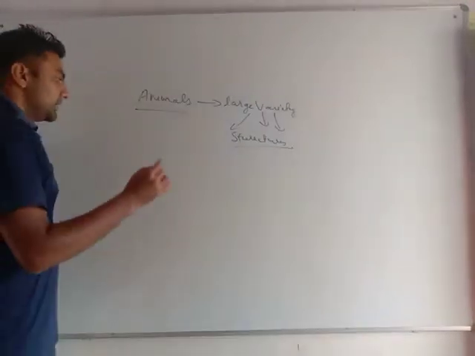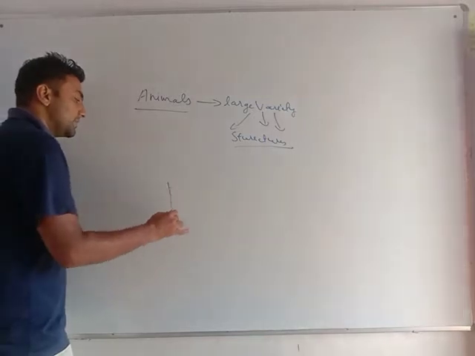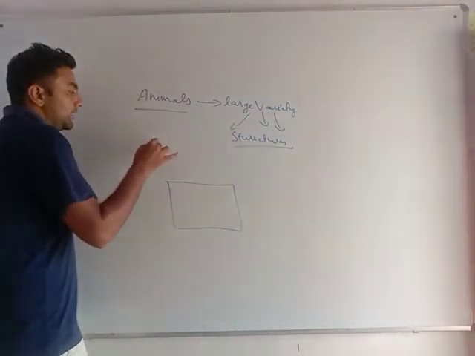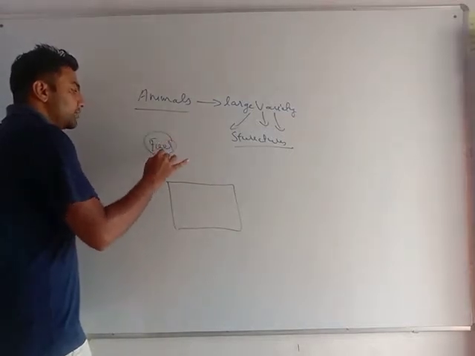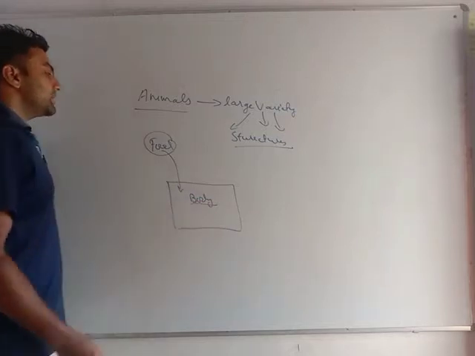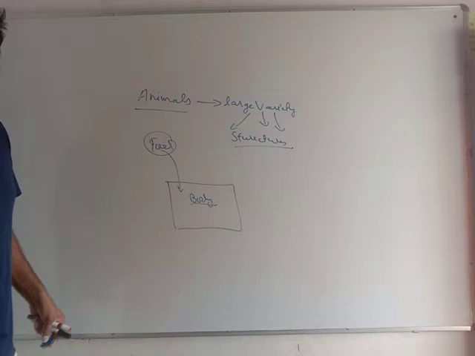Yes or no? So what happens in the nutrition process is that if any organism is there, that organism needs to take food inside the body. Until and unless I am taking this food inside the body, I will not be able to utilize it.